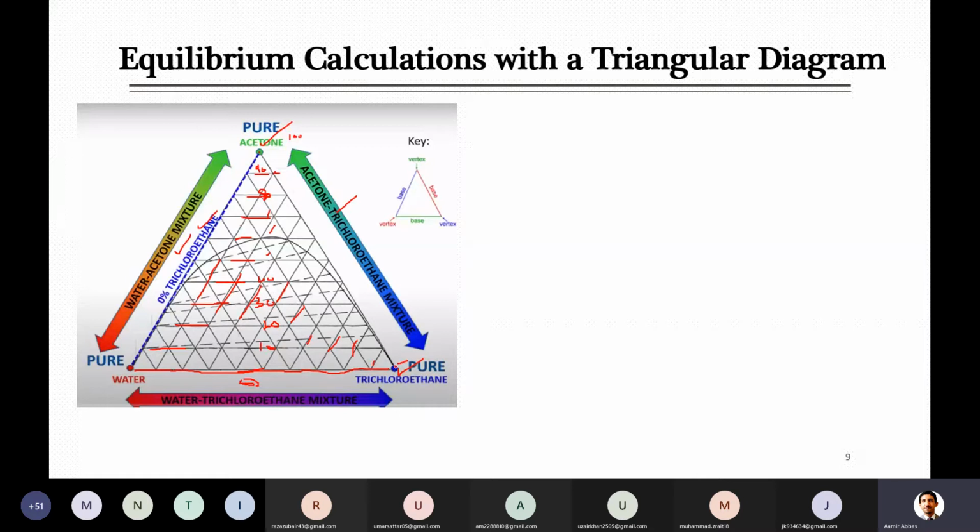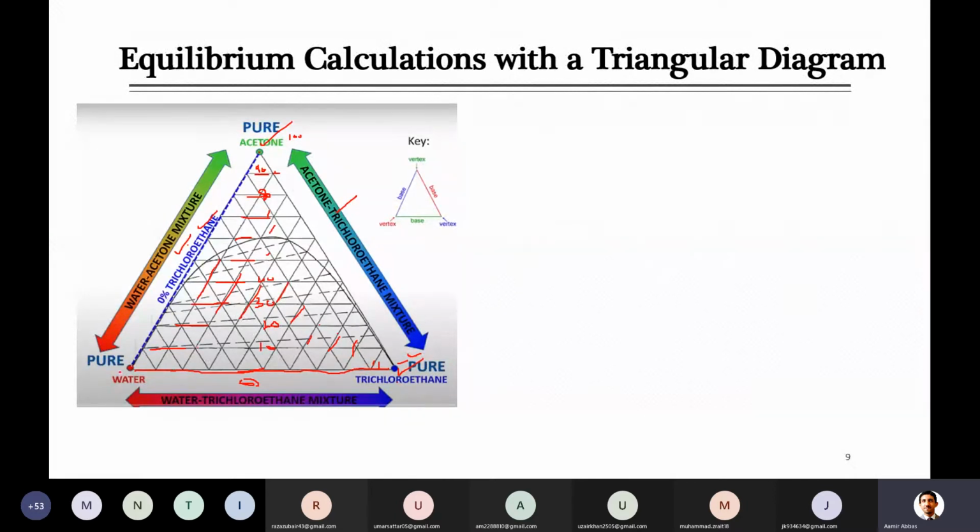Similarly you can put numbers for this, so it will be 100% here, then this one 90%, 80%, 70%, 60, 50, and so on, and finally we reach here where it is 0%. You can give the numbers like this for this component, which is available at 100% at this left corner of the triangle.